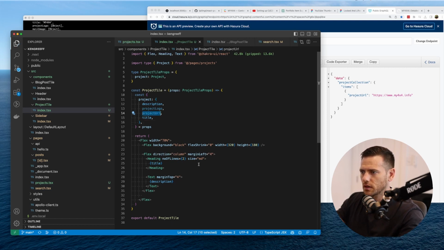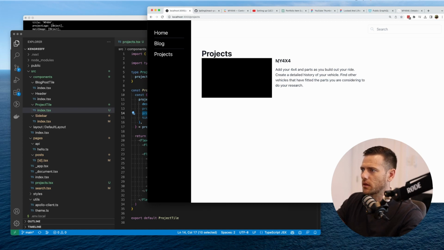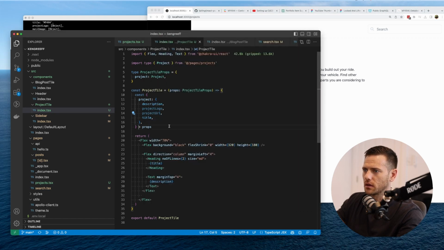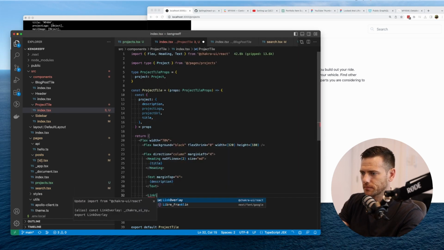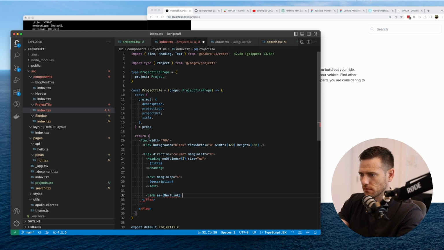Awesome. So project URL. This is now what we're going to do. We've got title, description, and then URL down here. So we're going to do a link, as next link, href.